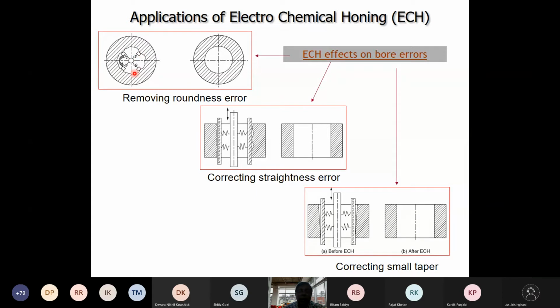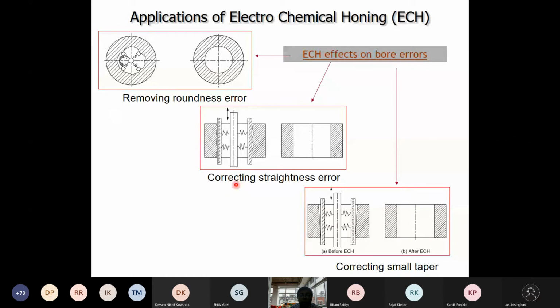When this zone is flooded with the electrolyte, there will be electrochemical action in the small gap given, and gradually the material will be removed and the excess evened out. Since it is rotating as well, the entire surface will be covered. This is about correcting the roundness error.